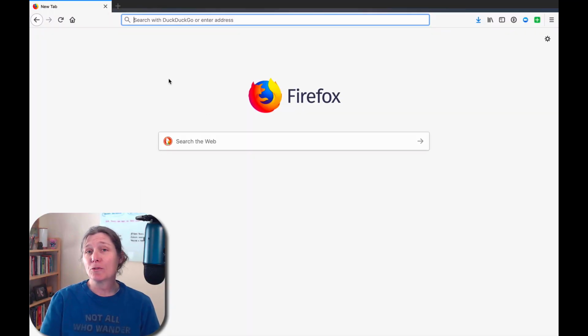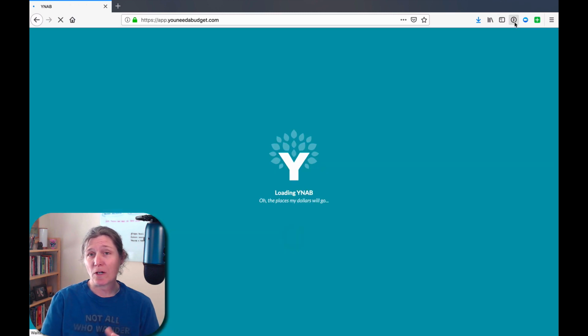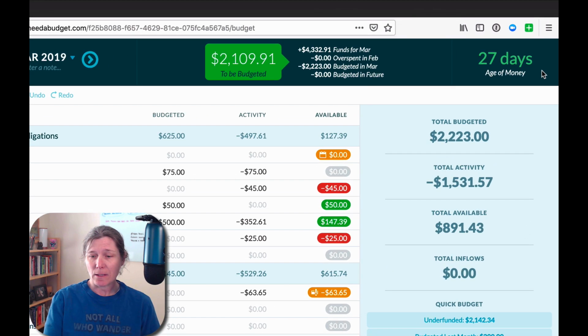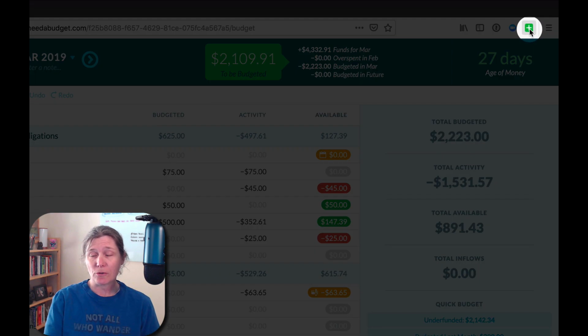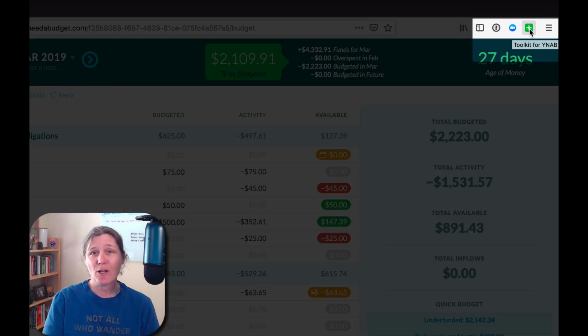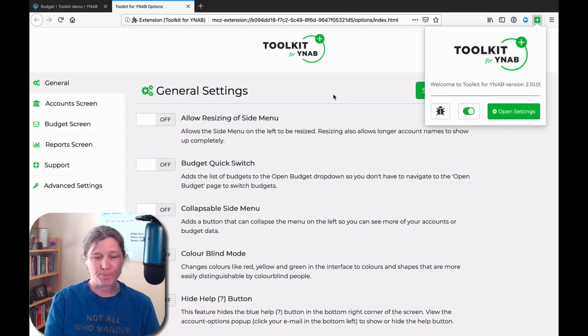Alright, so today I'm using Firefox for my demonstration. The Toolkit works in Firefox and it works in Google Chrome, but not Safari. Once it's installed, it shows up in your toolbar as this little green plus icon over here. If you hover over it, it says Toolkit for YNAB. If we click on that, it opens up this dialog box, and from there we open the settings.